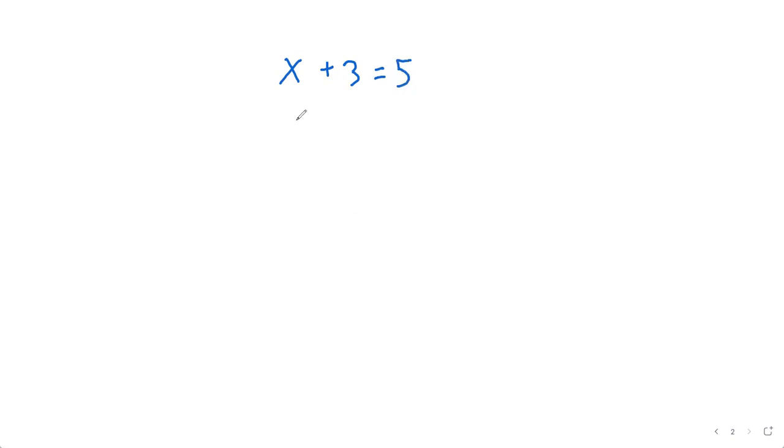It narrows down my number from some huge infinite set of guesses to knowing exactly what number it is. It has to be 2, 2 plus 3 is 5. There's only one number in the world that does that.